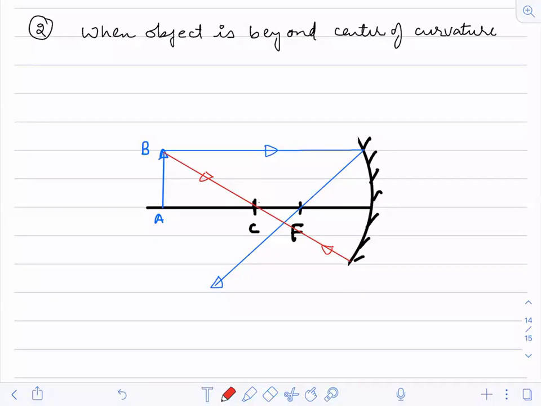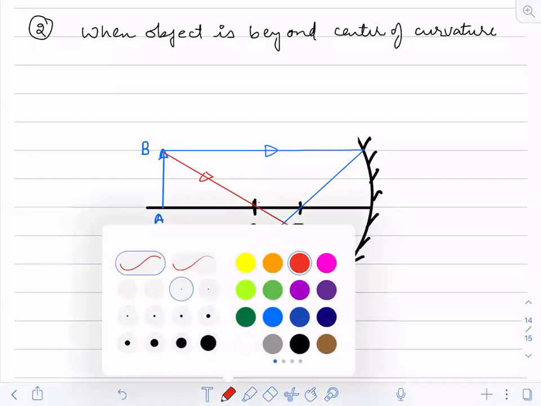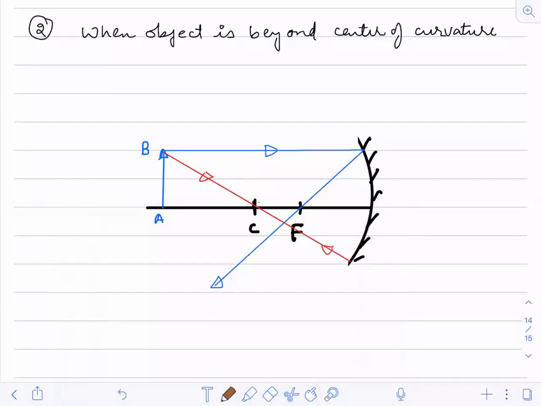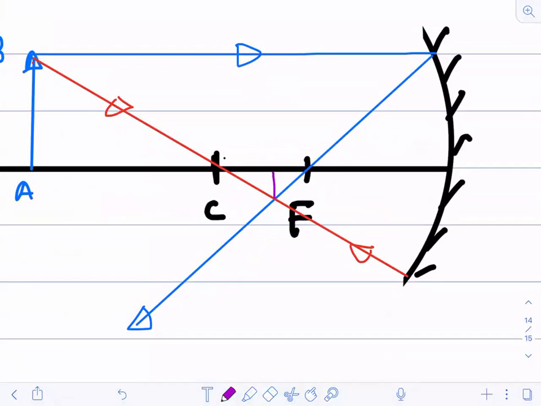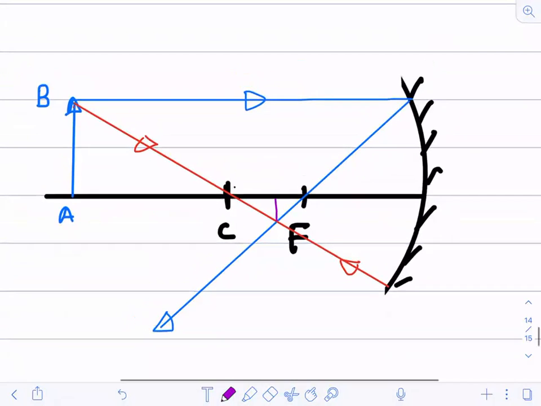Now, where are the reflected rays intersecting? Are you getting this point? Is it this point? Yes. This one? Yes or no? Okay.